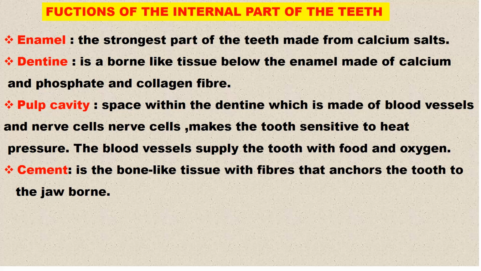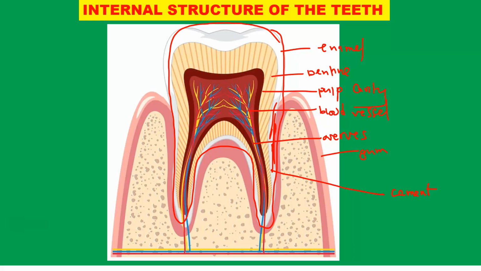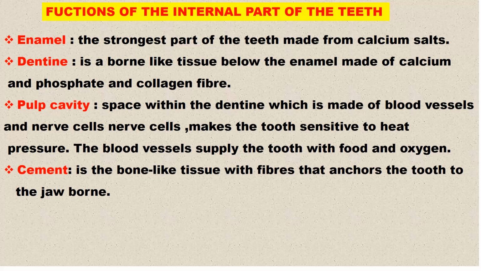All right, let us look at the function of the internal parts of the tooth. Let us start with the enamel. The enamel is the outer part, the white part. What is the function of the enamel? The enamel is the strongest part of the tooth, made from calcium salt. Then what about the dentine? It's a bone-like tissue below the enamel, made of calcium as well, and phosphate, and also some collagen fibers. So it is very important that you know the components of this.